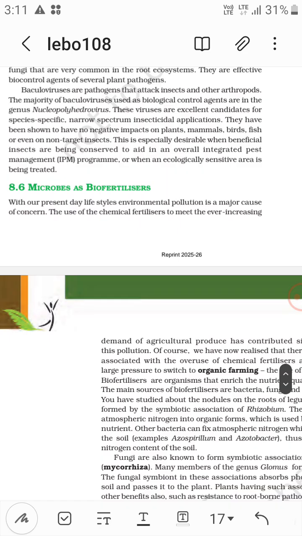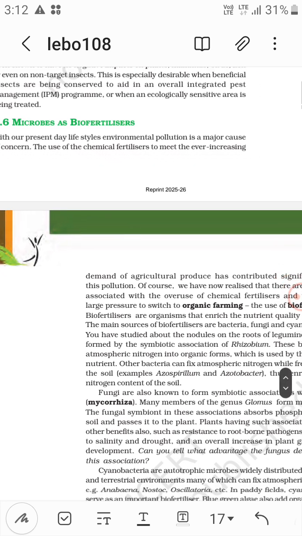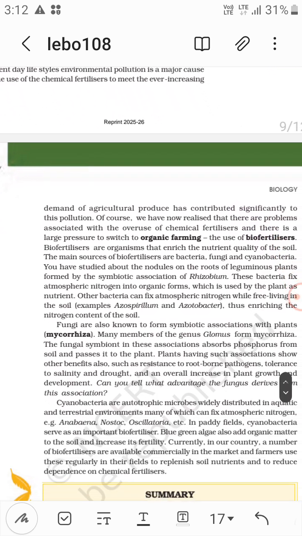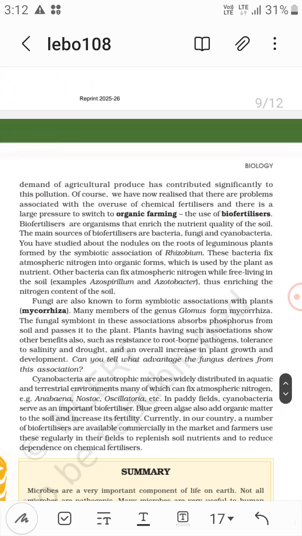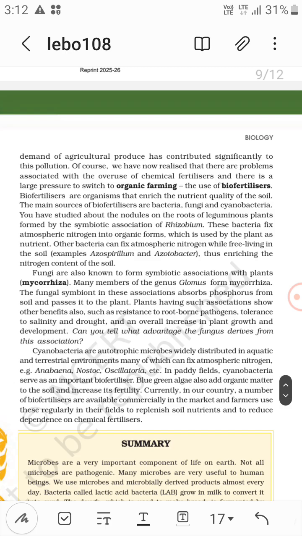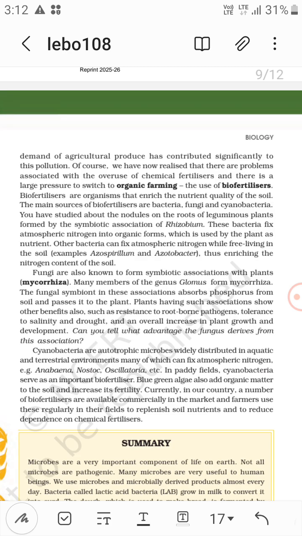So, microbes as biofertilizers. Now, in our present day lives, environmental pollution is a major concern, right? The use of chemical fertilizers to meet the ever increasing demand for agricultural produce has contributed significantly to this pollution. We have now realized that there are problems associated with the overuse of chemical fertilizers, and there is a large pressure to switch to organic farming, the use of biofertilizers.